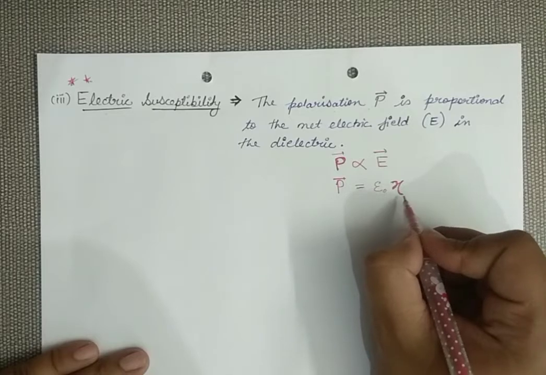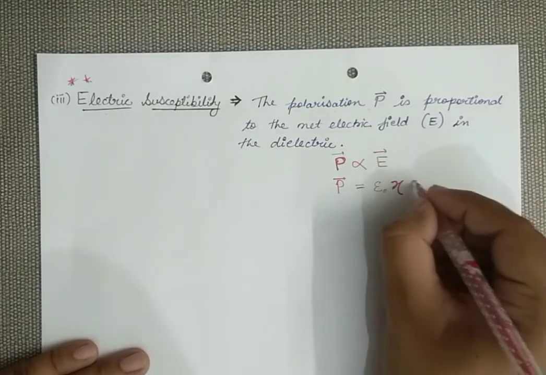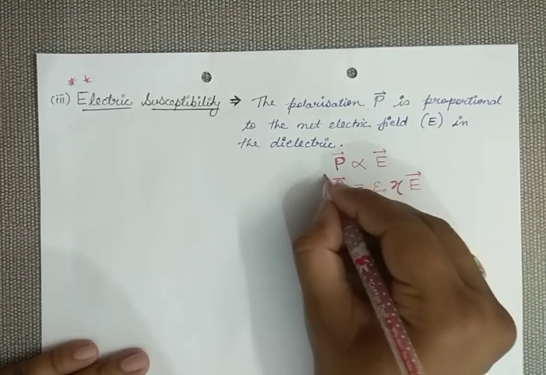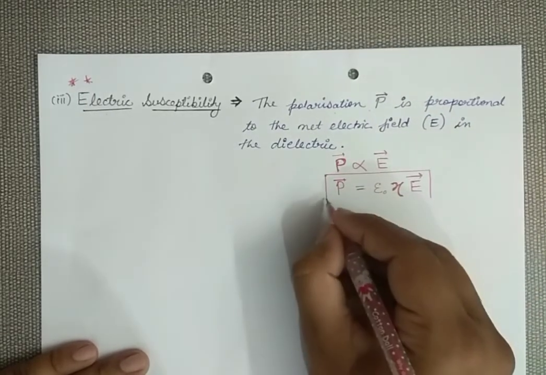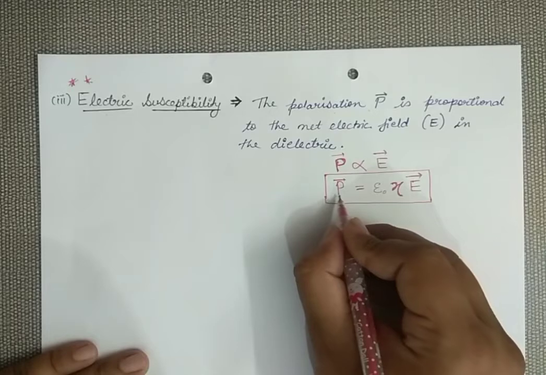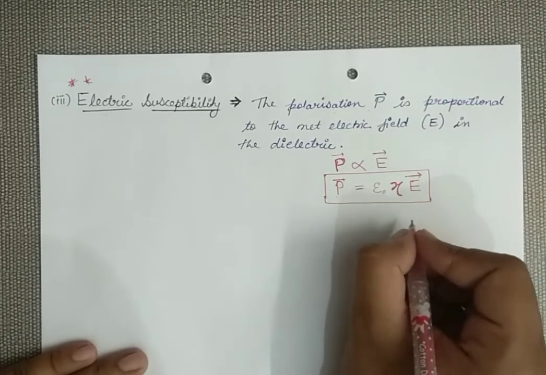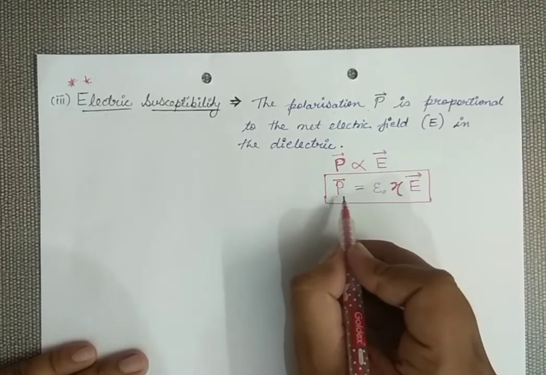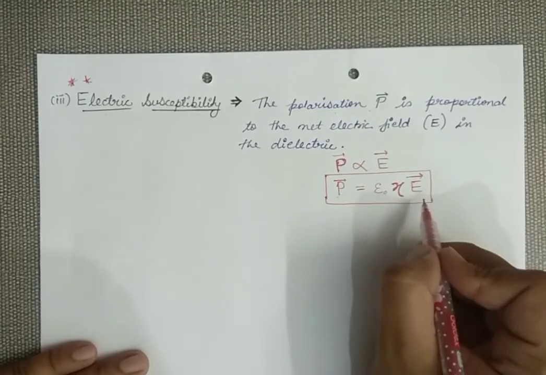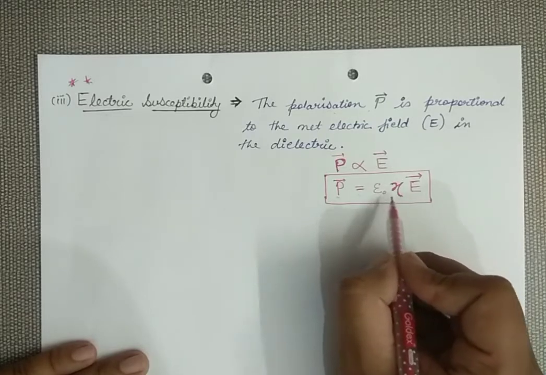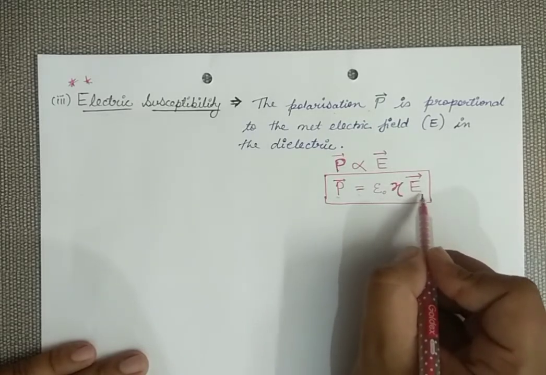Chi is the pronunciation of this symbol, and here it is the electric field E. This is the main expression, you just learn this formula. This is the representation of polarization in terms of electric field. Many times the question is asked: represent polarization density in terms of electric field. So P equals epsilon naught times chi into E, the electric field.